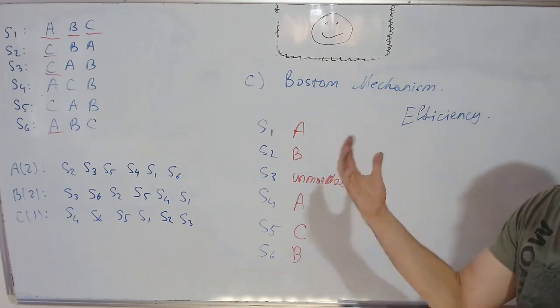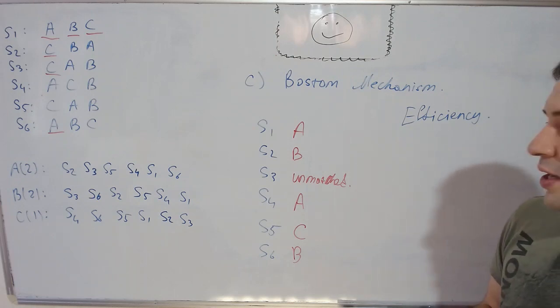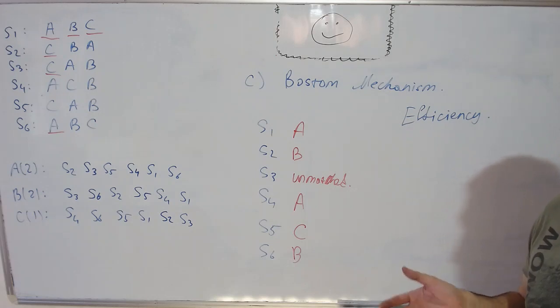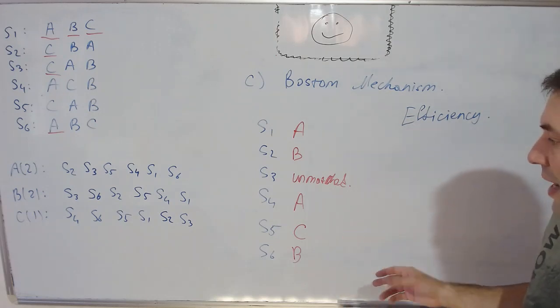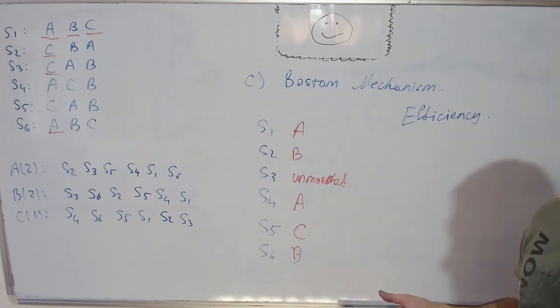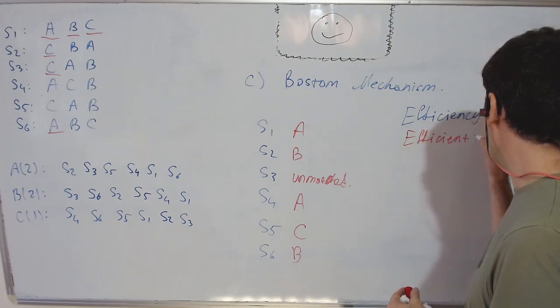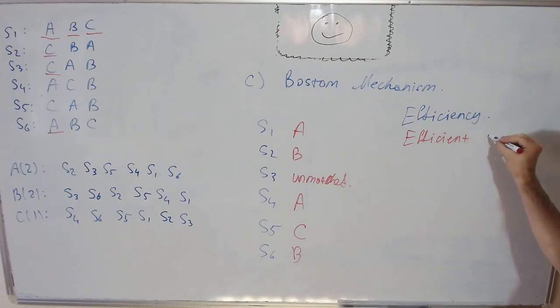So the only exchange that can happen is limited to school B, but then what's the point of exchanging? You can only exchange your place in school B for being unmatched, and you prefer to be matched. Therefore, this is an efficient match. So the Boston mechanism actually ends up producing an efficient match. It doesn't have to, but here it does.